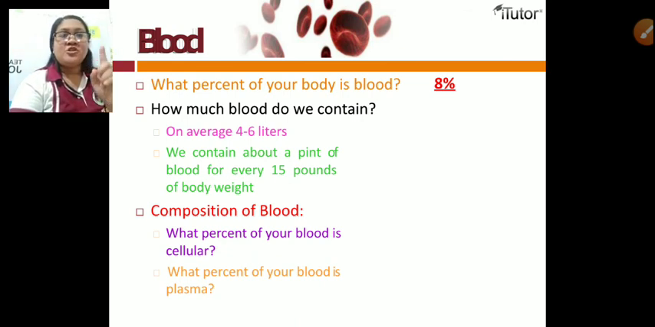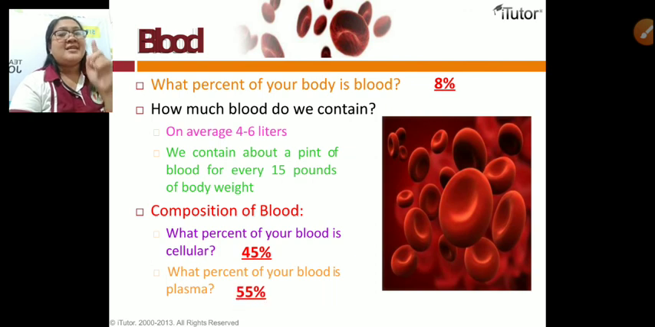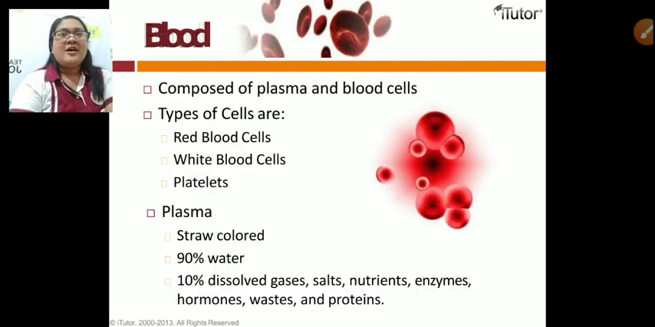For the composition of blood, so what percent of the blood is cellular? Yes, it's 45%. And what percent of your blood is plasma? It is 55%. Okay, let's move. Okay, for the blood, it is composed of plasma and blood cells. So we have types of blood cells. We have the red blood cells, white blood cells, and the